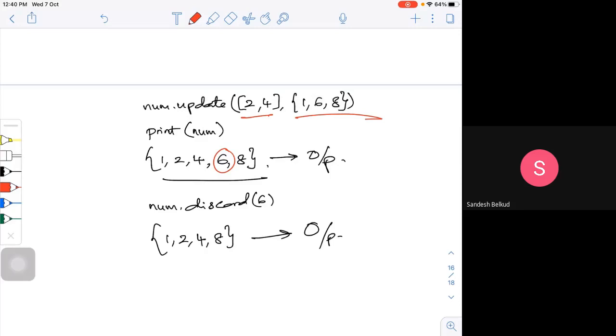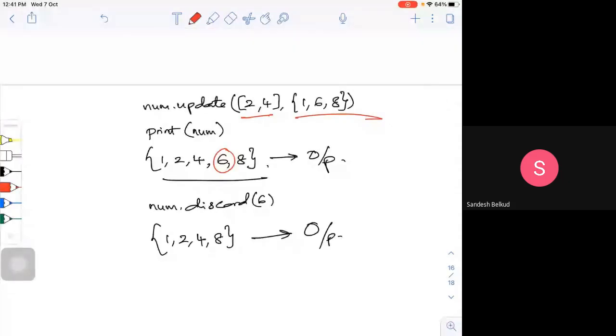I can add, I can update, or if you want, you can remove. So you have two options, either discard or remove. Both functions will work. If I use the discard function, the set is left unchanged if the element is absent. On the other hand, the remove function will raise an error if the element is not present.